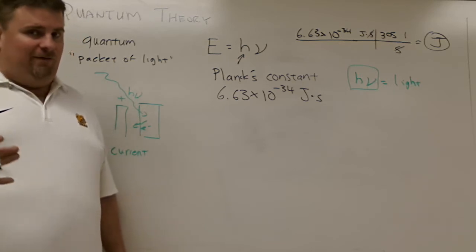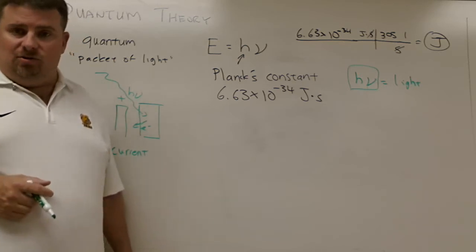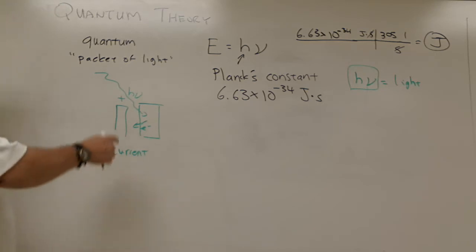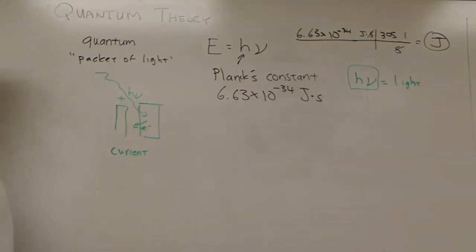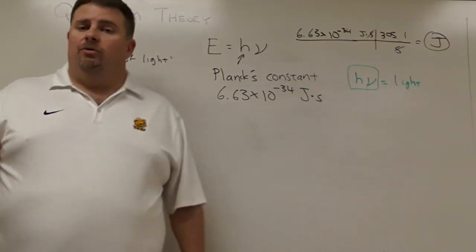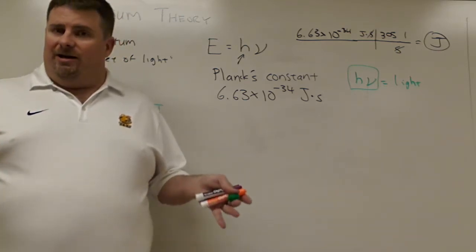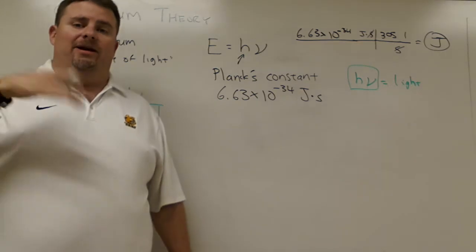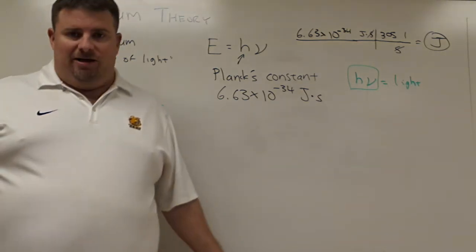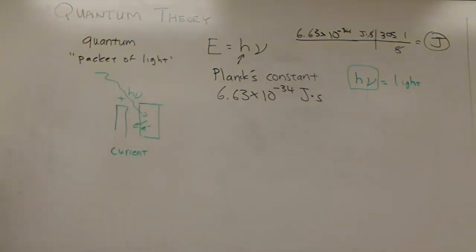PV cells, have you ever heard of that before? You should have. It's a solar cell. Solar cells work this way. Light comes down, releases electrons, and electrons flow through the circuit. The light is forcing the electrons to leave, and in doing so kind of completes the circuit. And that electricity movement is something that can be used to power something. Okay, so those are photovoltaic cells.